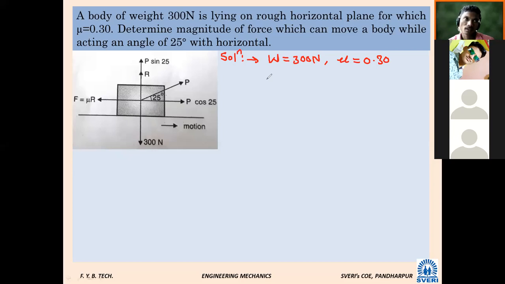Angle made by inclined surface with horizontal. Whether this 25 degree angle is made by the plane or surface? No. With horizontal. So this is the plane where I am now drawing. This is our plane. And this 25 degree angle is made with horizontal. Who has made this 25 degree angle?